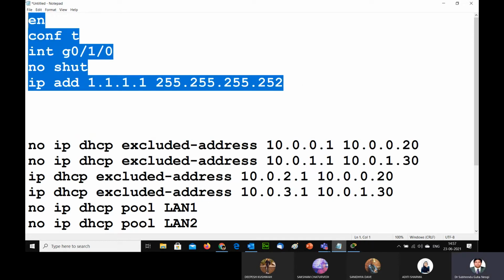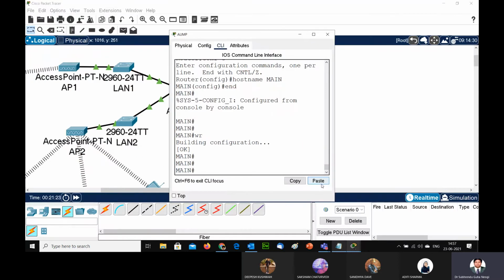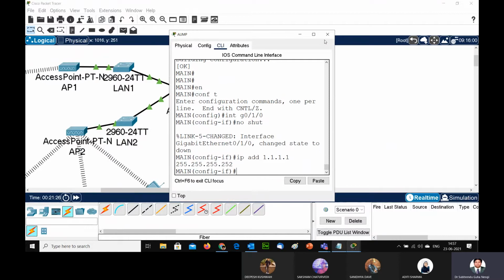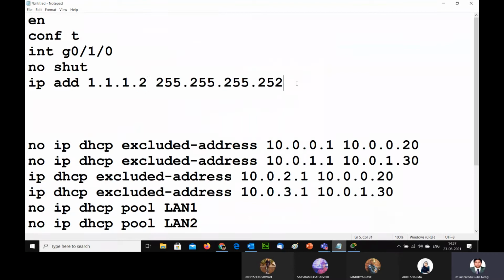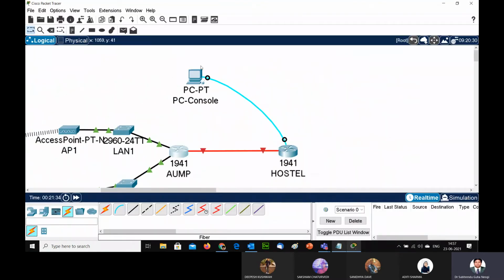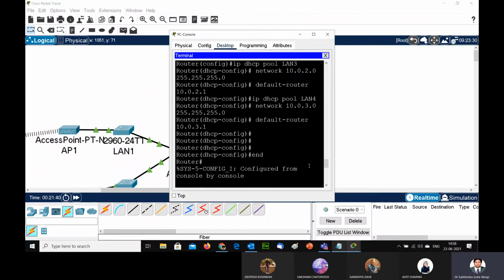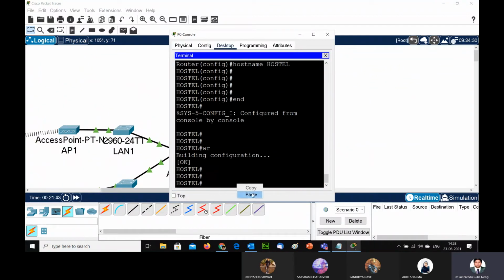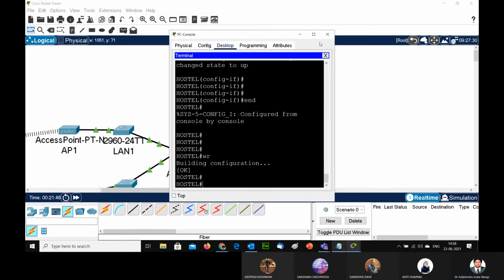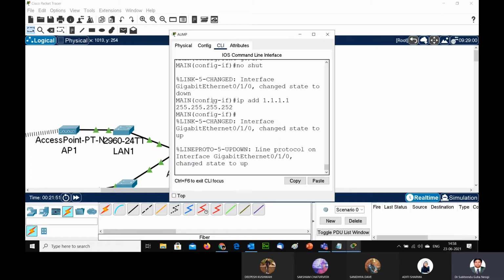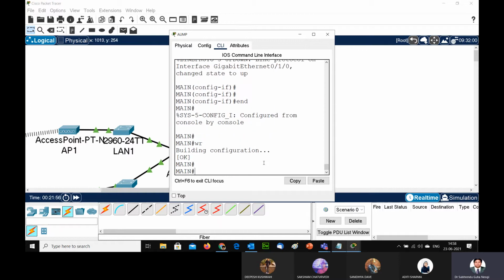So I am making a configuration at the left side router, the AUMP router here. Similarly, I can go and configure the same thing in the next router. This is the proper way. So here I am pasting it: right click, paste, and now you can see the link between the two routers is now on. So the basic thing is that the link between the two routers is on.